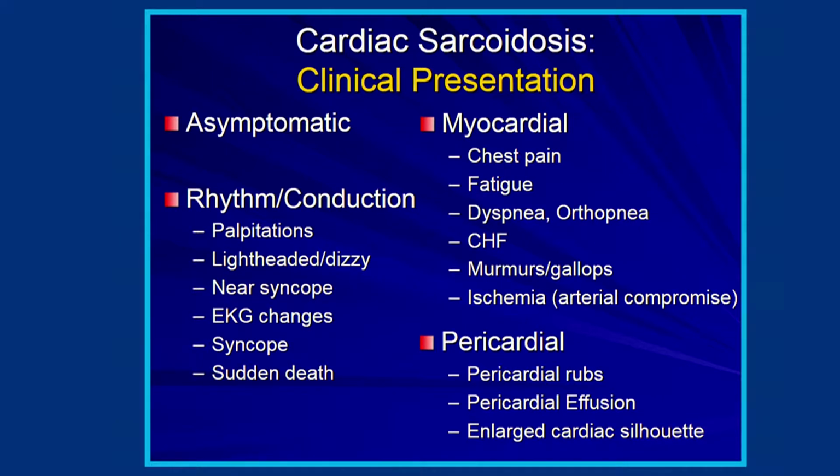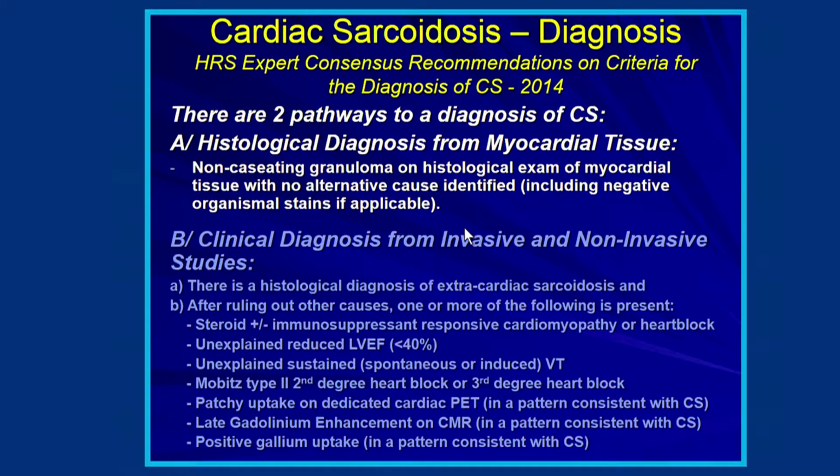Just to quickly give you a sense of the many ways it can present: cardiac sarcoid can be asymptomatic, and thankfully in most people with cardiac sarcoid it is, but it can present with a broad spectrum of different presentations. It includes heart failure, palpitations, sudden death, EKG changes, syncope, pericardial changes, even cardiac ischemia and angina. So it's very heterogeneous, and it can be very difficult to diagnose for this reason.